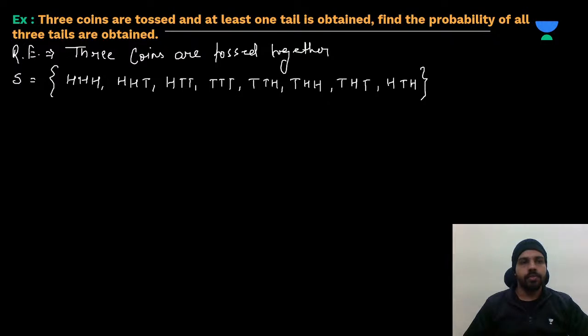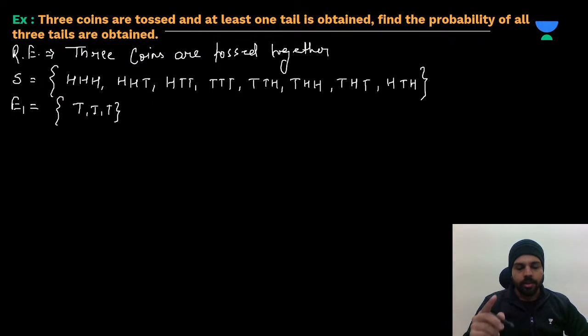What they are asking for, first of all, event E1 we need to write. What is your event E1? See, they have said find the probability that all the three tails are obtained. So what will our event be? T, T, T. That is what you have to find, the probability of the event. We will consider that as E1 only. Just keep in mind. Okay. Yes. Now E2.